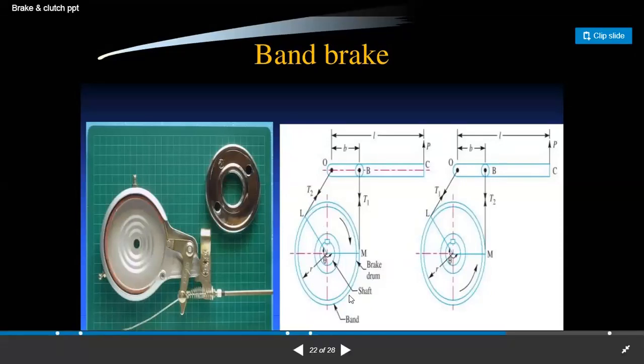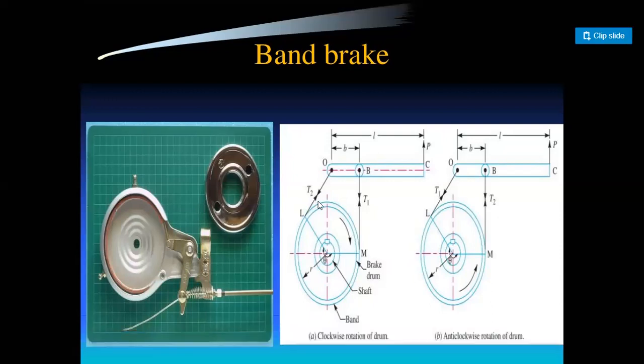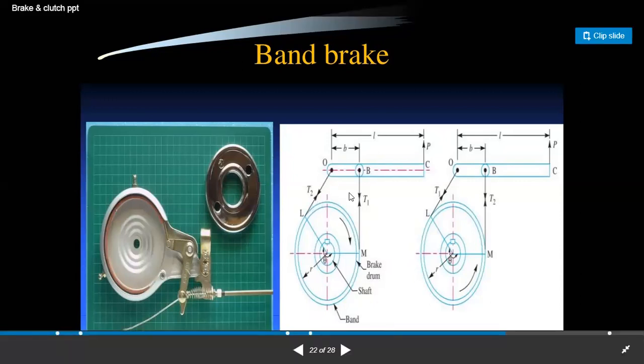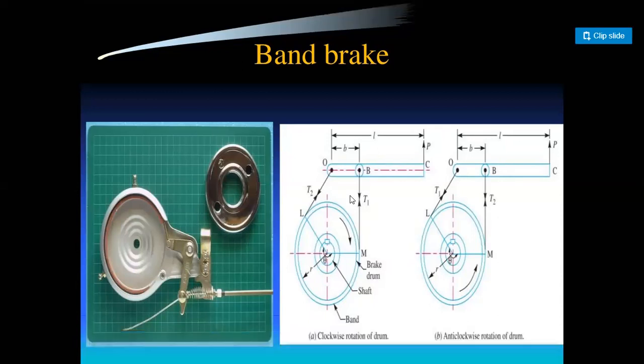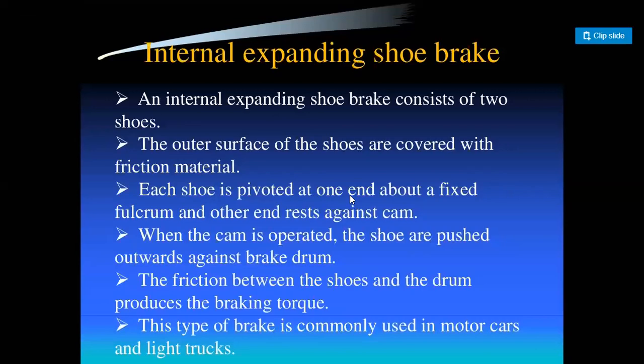Now the forces are produced while applying the brake. We have to study the different kinds of forces generated when the band brake is applied. We also have to study the tensions in the two different bands in detail in our next lecture.